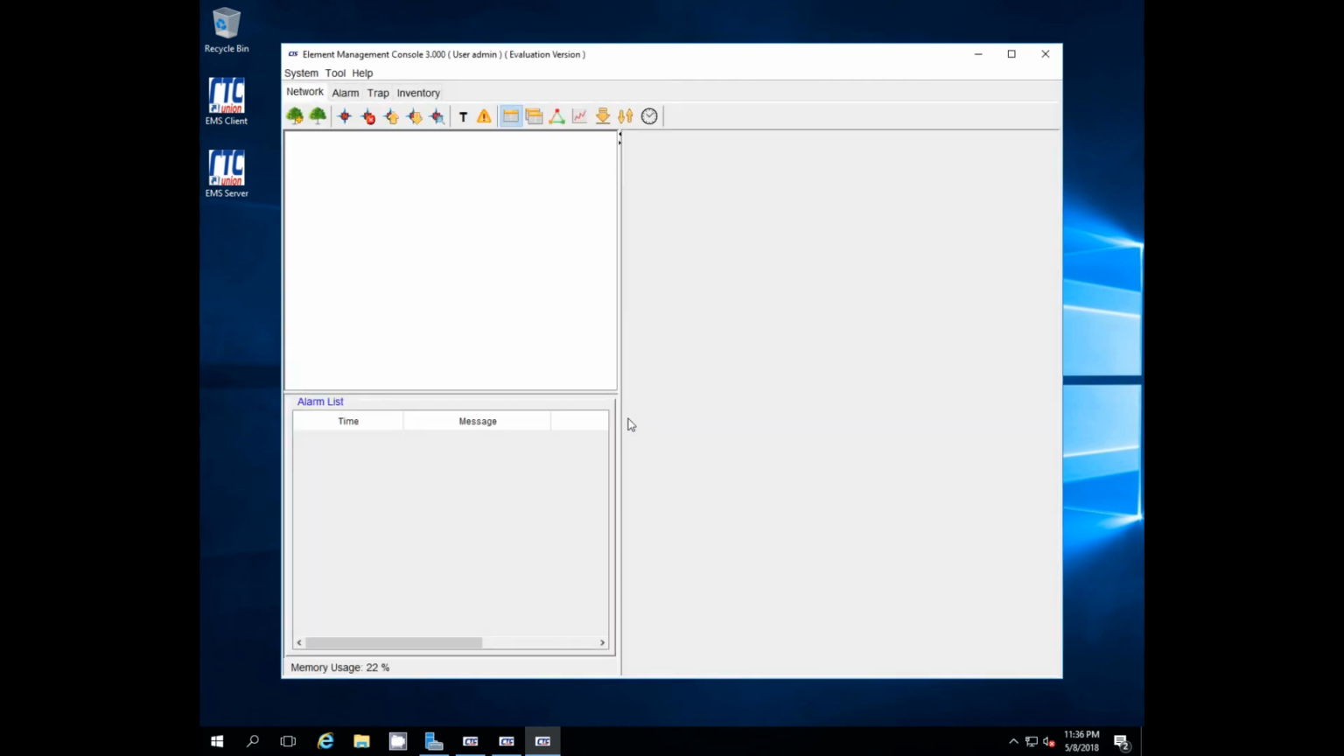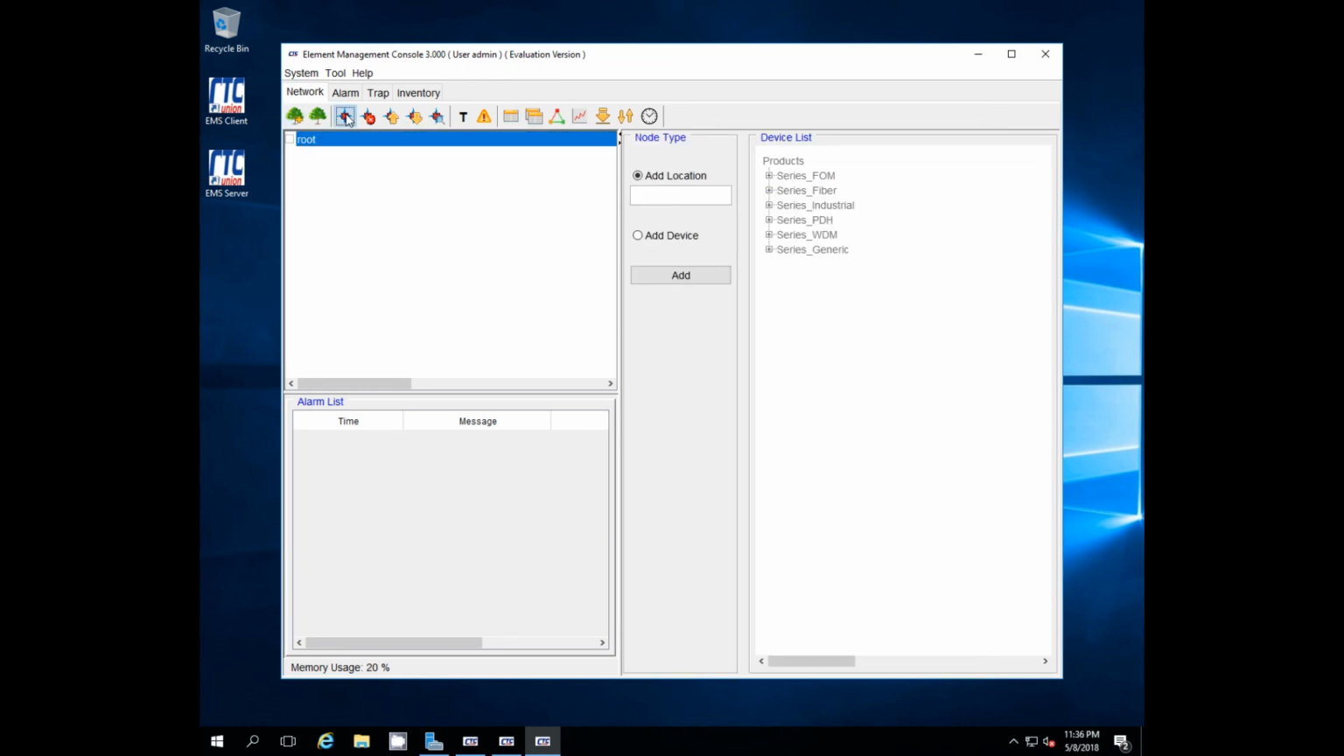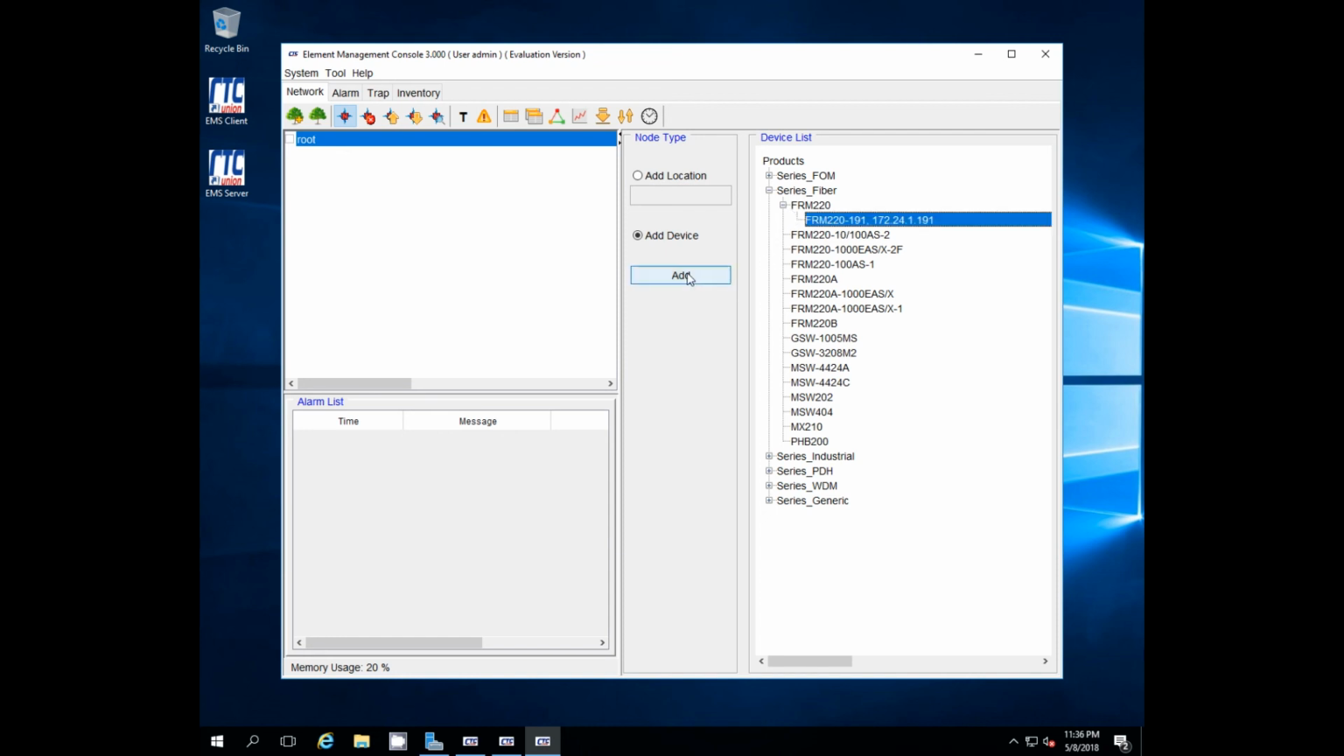As this is the first time we've logged in with the console, it's totally empty. We're going to create a new tree by clicking the tree icon and adding a root name. Then we'll click on that root and add an element. And we'll go directly to add a device, and we'll look under the device and add it.